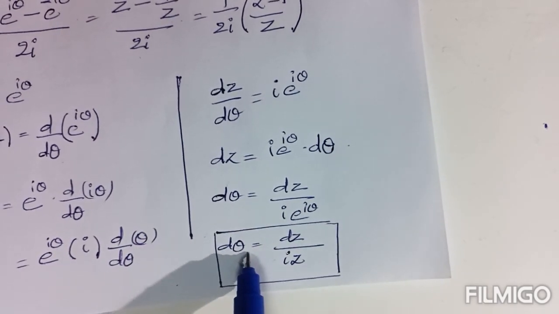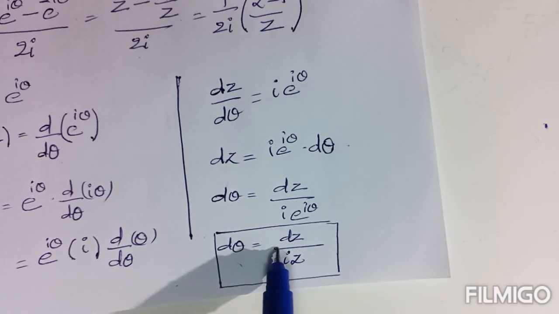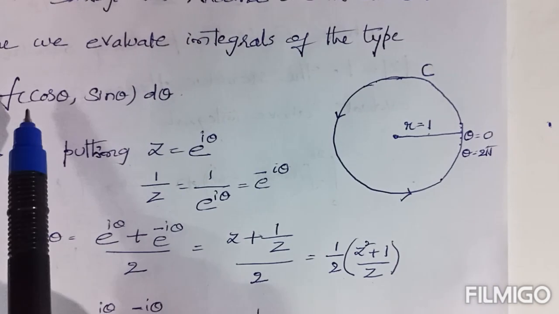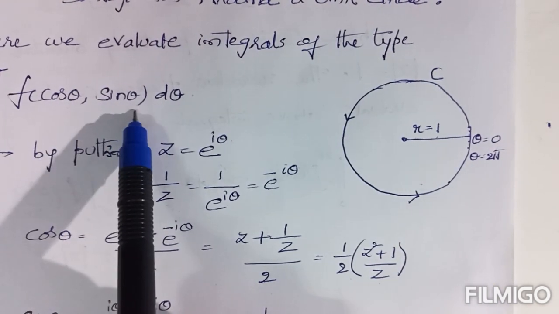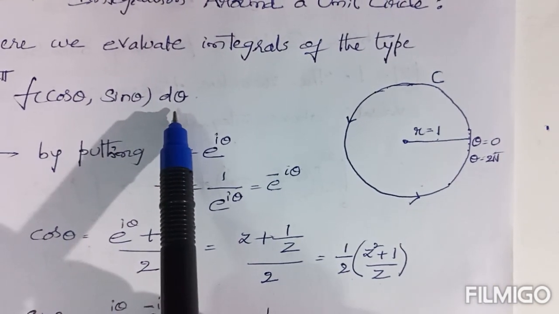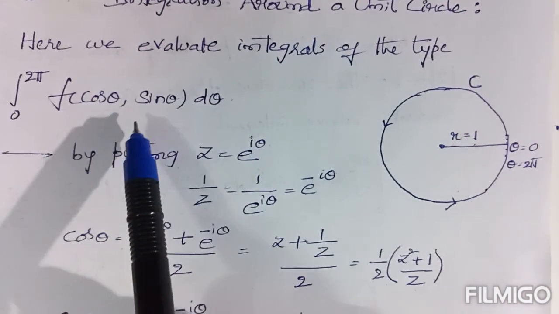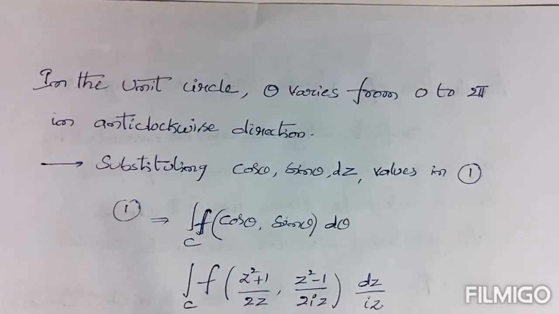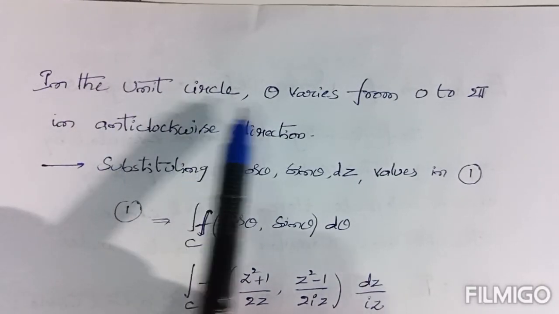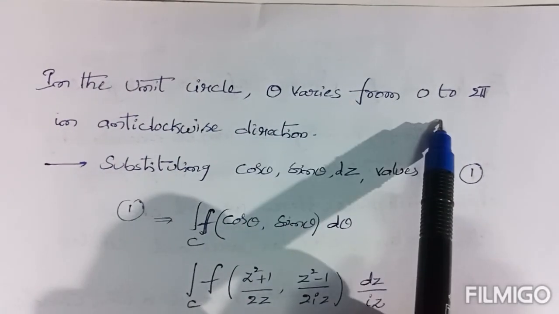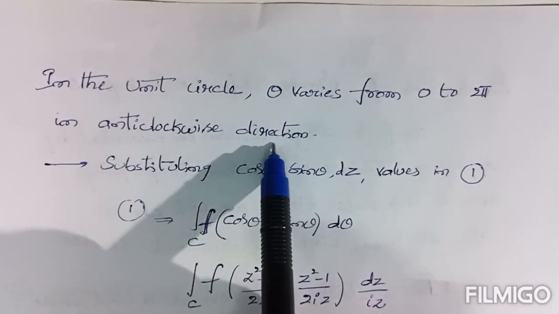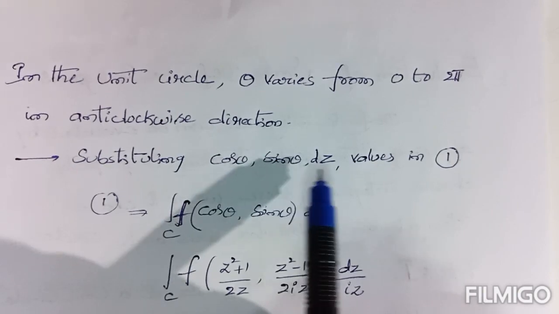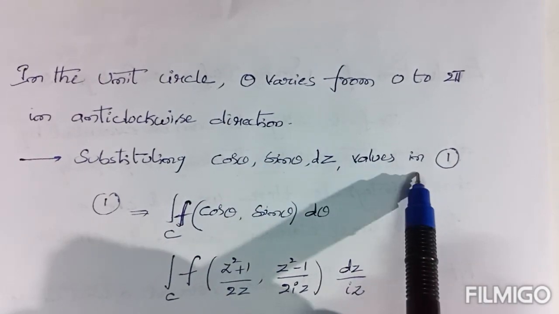Overall we need d theta. That's why d theta can be written as dz by iz. Now cos theta value is clear, sin theta is also clear, d theta is also clear. Now you can substitute all values in this given integral. Now in the unit circle, theta varies from 0 to 2 pi in anti-clockwise direction. So now substituting cos theta value, sin theta value and dz value in equation 1.